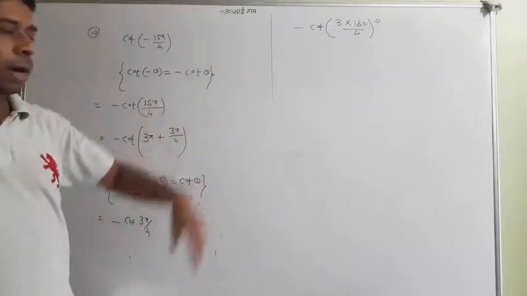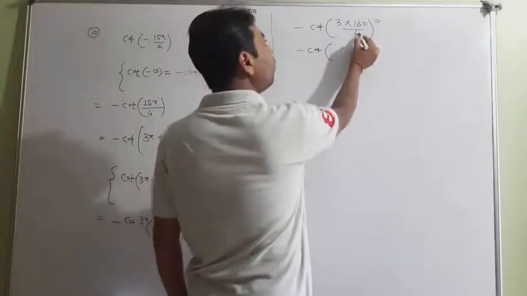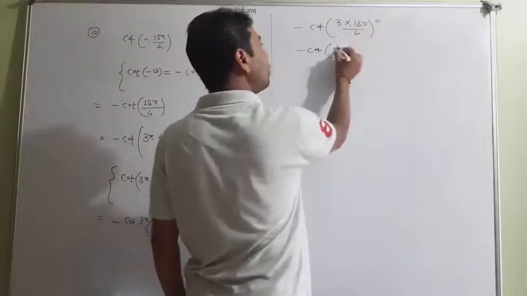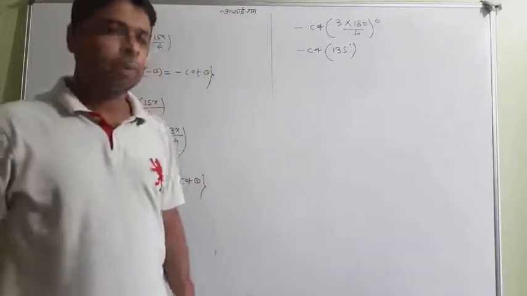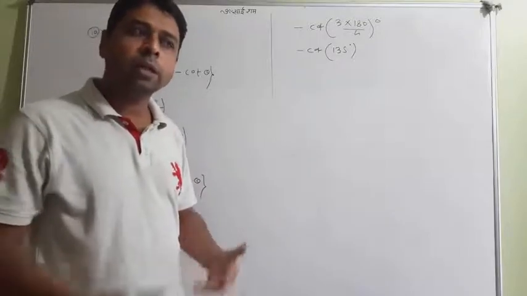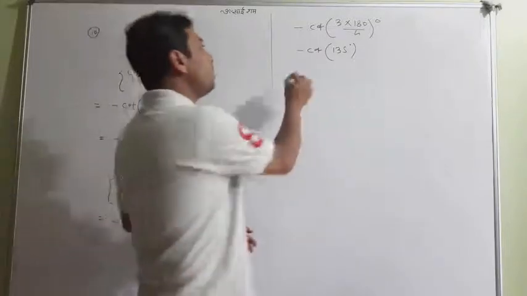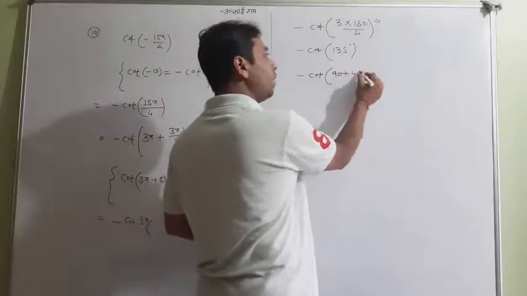And now I change it into degrees. I'll make it 4, I'll cancel by 45, 3 times 45 is 135. So you have got 135 degree. Now 135 is a very easy angle which is near either 180 or 90. So you can write that 135 as 90 plus 45, which is a good angle.